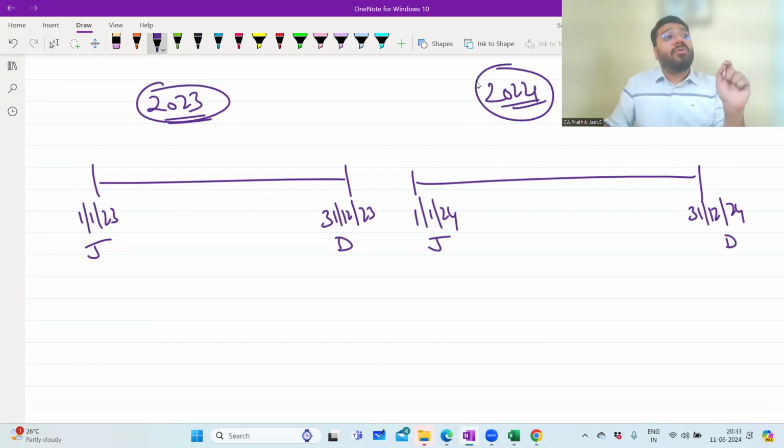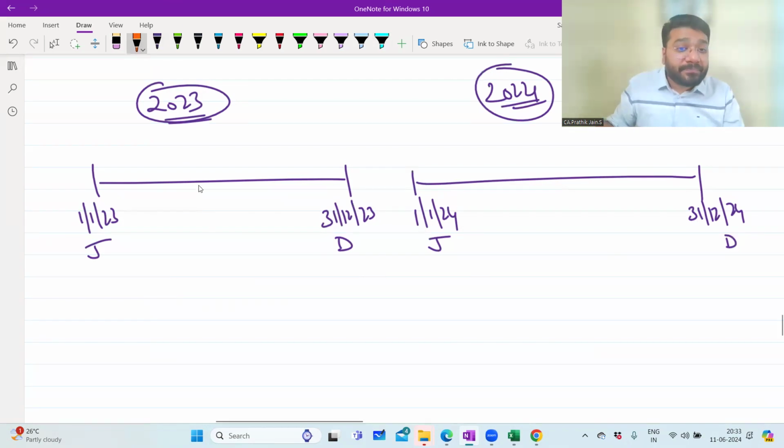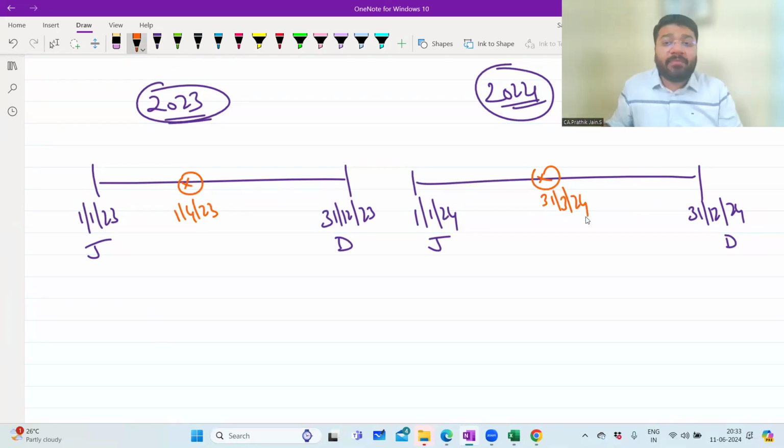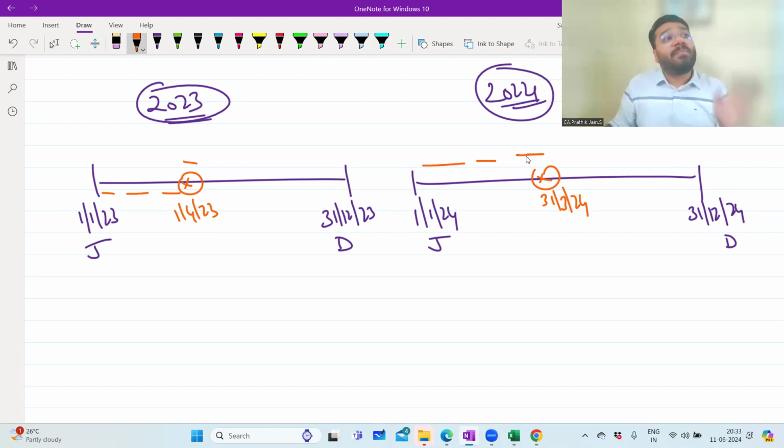But if you follow the period which is given by the Income Tax Act, Income Tax Department, there it begins with 1/4/23, ends with 31/3/24. Correct? This is January, February, March, over. Begins with April. So Income Tax Department says that the financial year begins with 1 April. 12 months if I calculate, when does the 12 months get over? 31/3. So Jan, Feb, March. So 31/3 year ends. So if somebody asks you, what is your accounting period? You say that, sir, we are following from April to March.